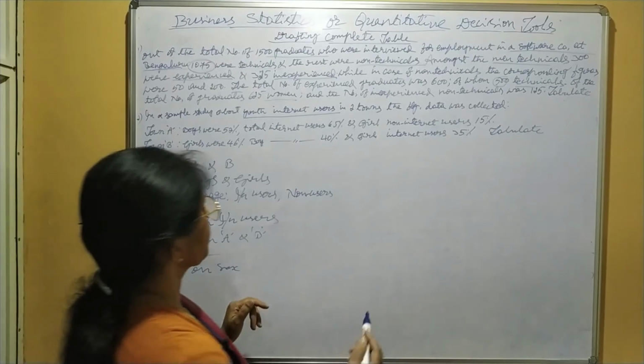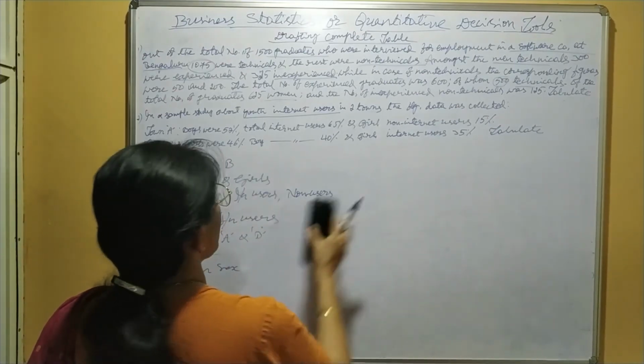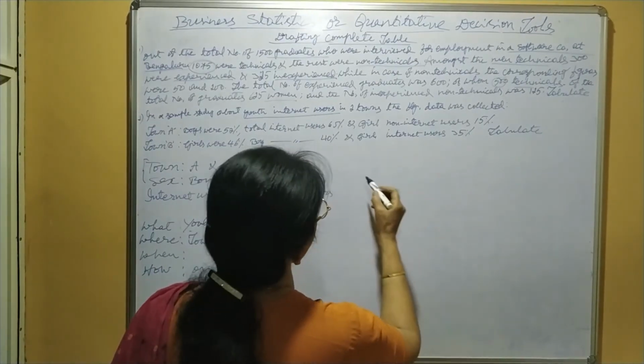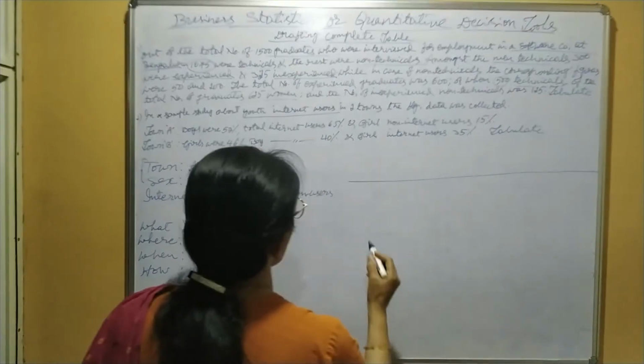Okay, now take the table. You have to leave space for the table number, title and head note.